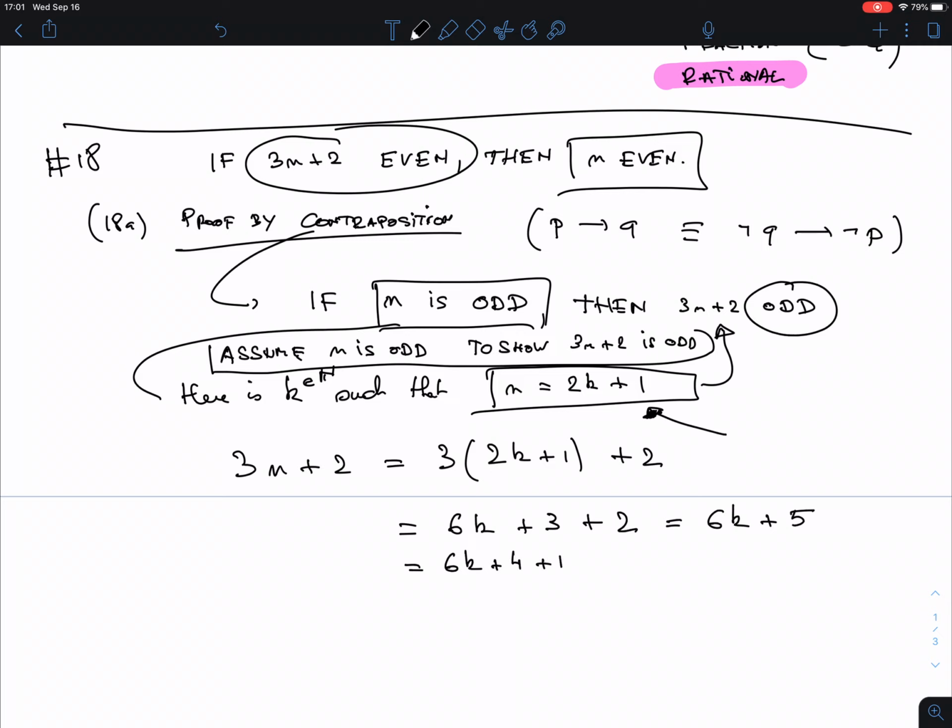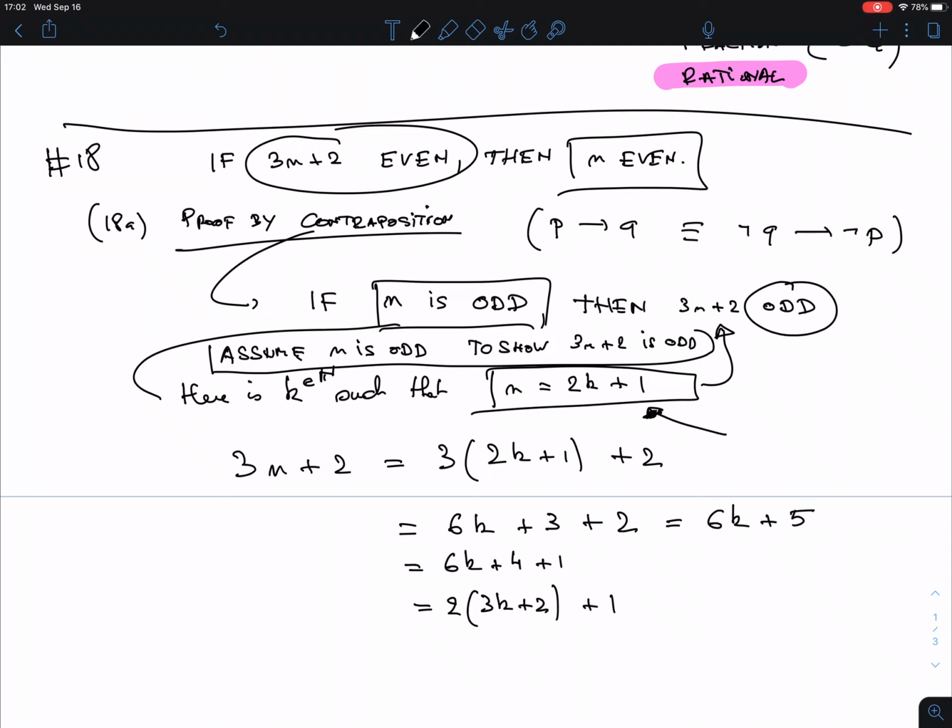Why am I splitting off 1? Well, if it's odd, it has to have the 1 here, right? That I for sure have to have. So that's my 1. Now this has to be even. I have to write this as a multiple of 2, which I can do. I can factor out the 2. It's 2 times 3k plus 2, plus 1.